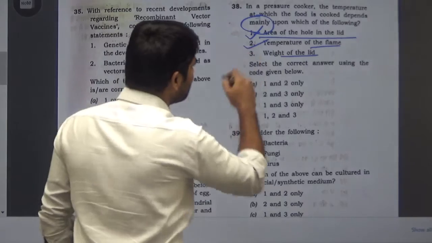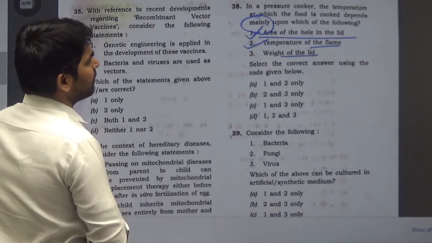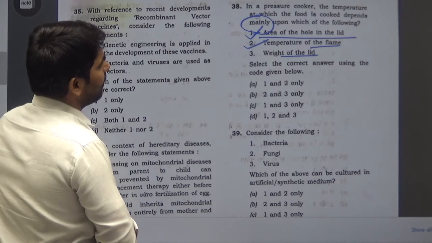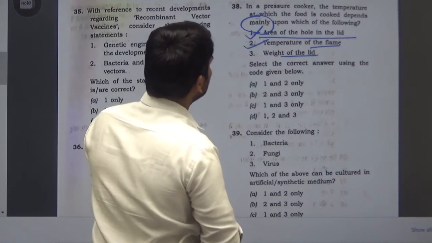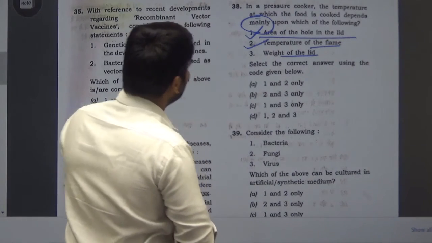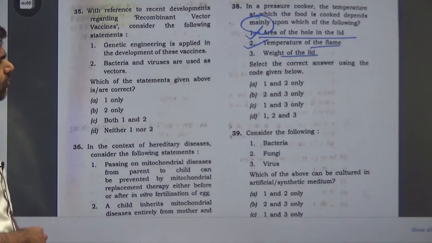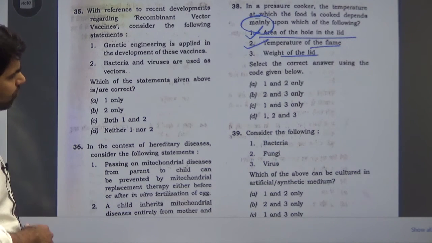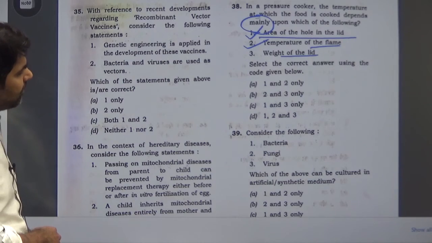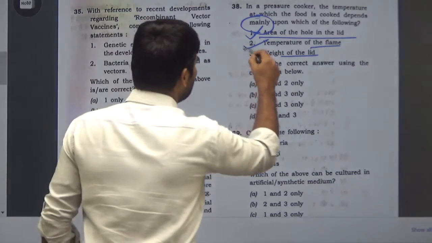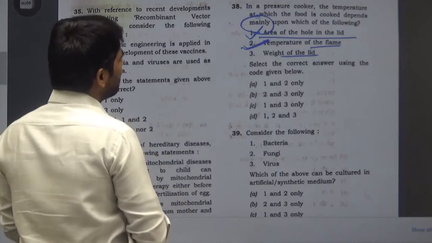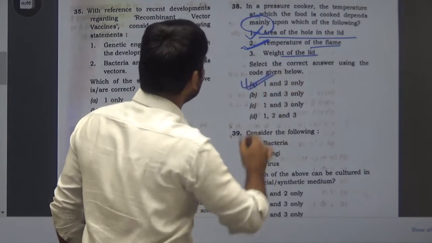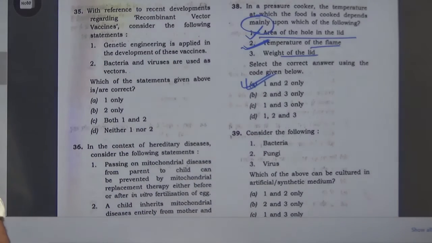So if we choose from these three, the main thing that is very much associated with the temperature of the pressure cooker, the most important could be the area of the hole in the lid, and we do not have the option only one, so we can also choose from these 2 and 3, and to my mind this is main. This could also be affected but least important. So to my mind we can choose this option A, 1 and 2 only.